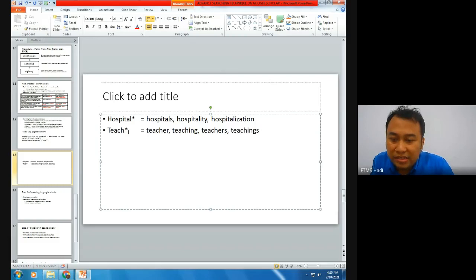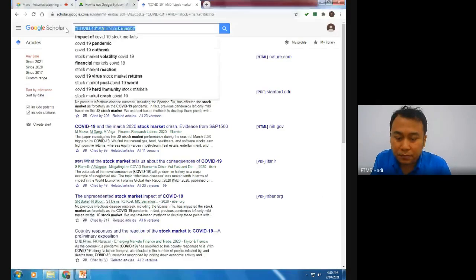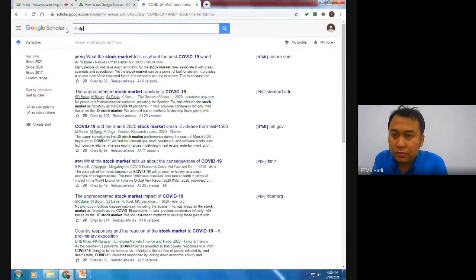So they will extend the word. Another one is, let's say, bank: banks, banking, and so on. The list goes on. So that is how you do the truncation. Let's say hospital.